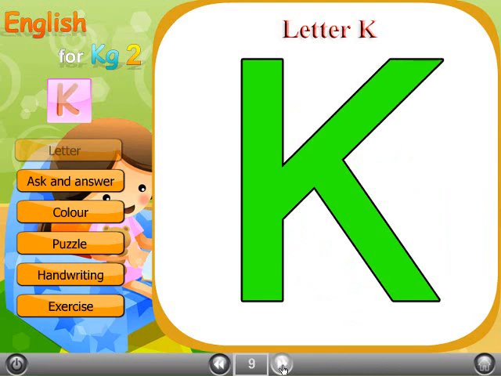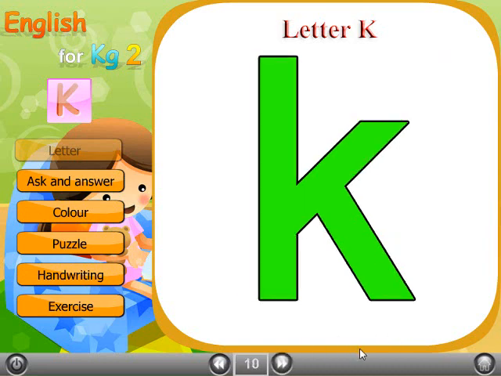This sound is the sound of the letter K. This letter has two forms. Capital K and small k.